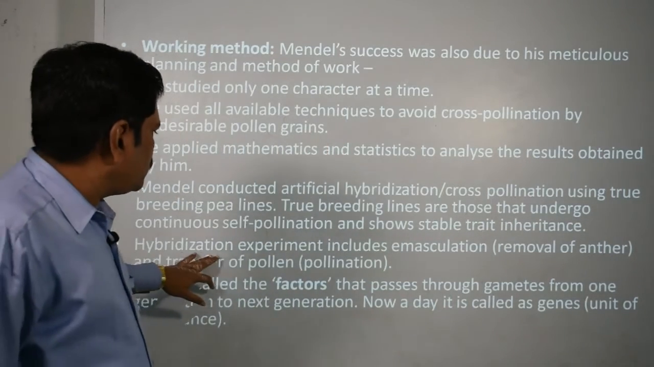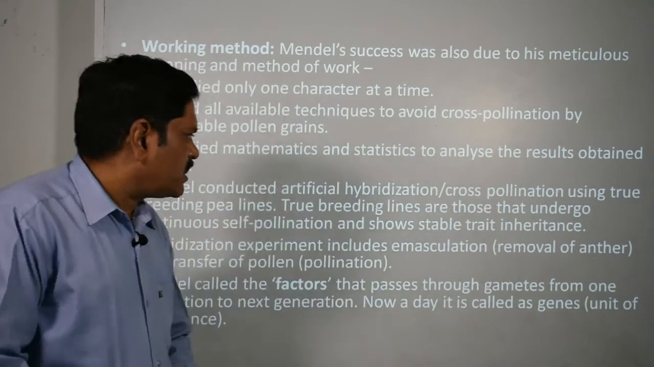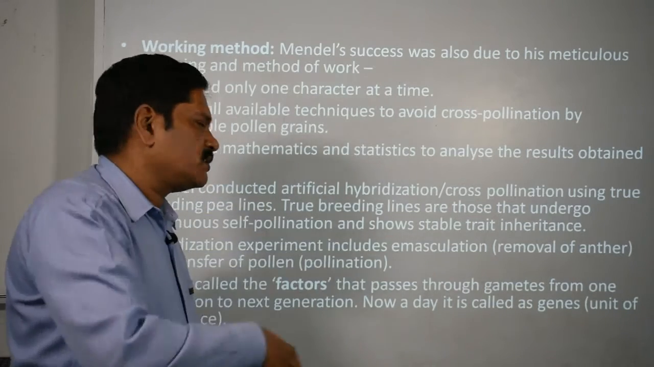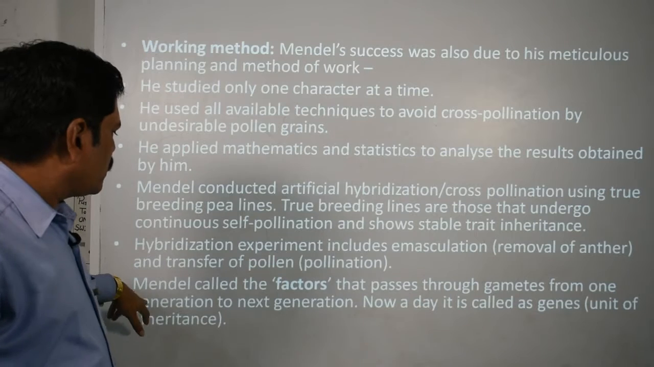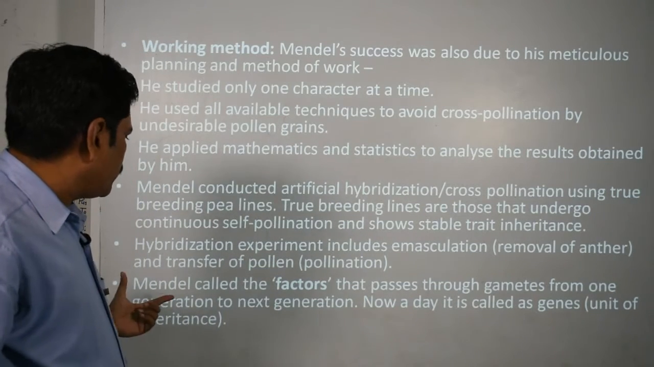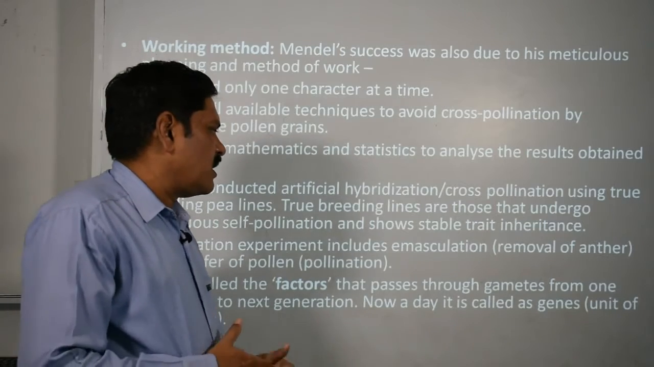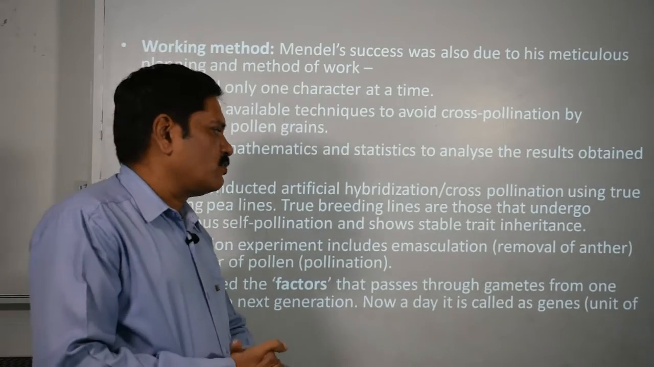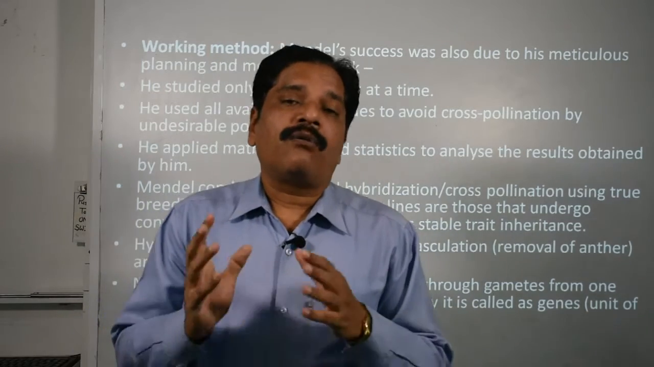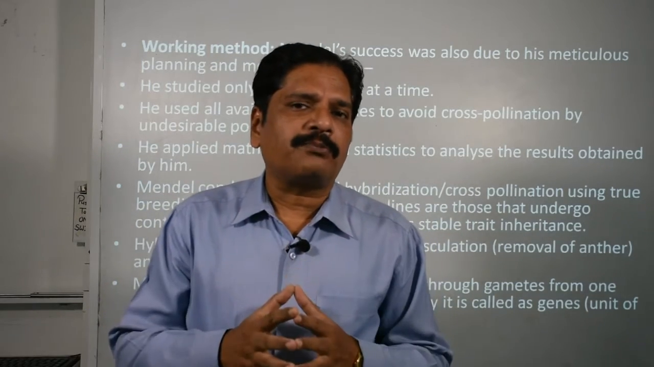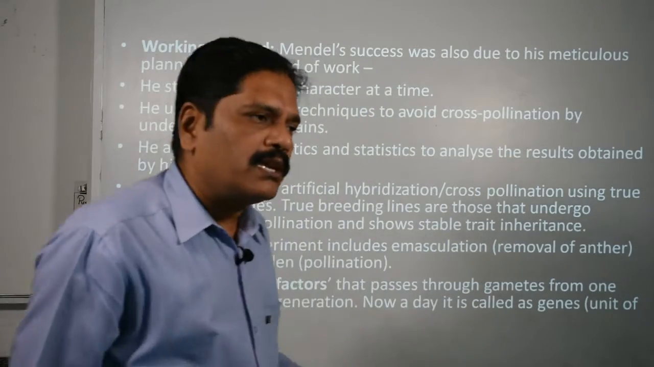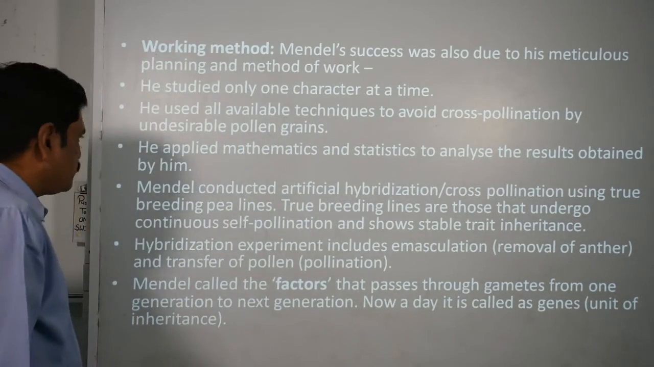Now the hybridization experiment includes emasculation, which we discussed, and the transfer of pollen by pollination from one flower to another. Mendel called the factors that pass through gametes from one generation to the next generation, and nowadays these factors are known as genes. Okay, so what did we conclude? What is responsible for carrying characters from one generation to another? That is the factors, and these factors today we call genes.